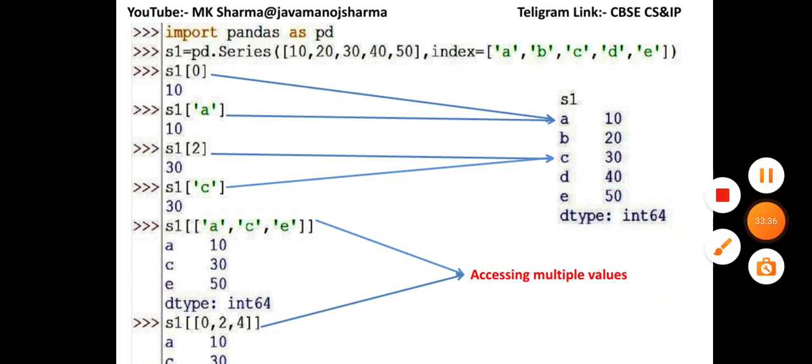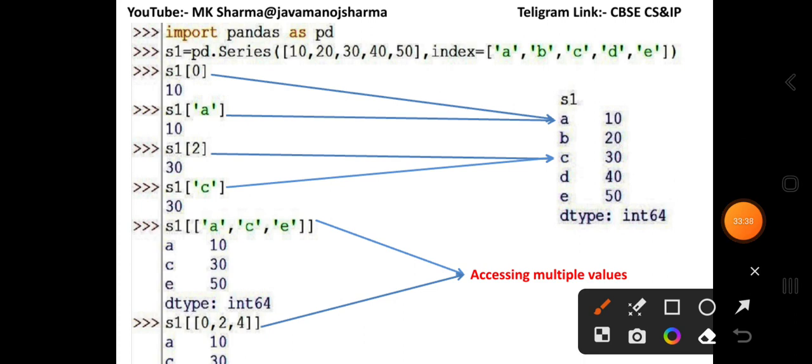Here you can check it. Series object S1 square bracket 0 will access value 10. S1 square bracket index A, here is the index A, the value is 10. Both access value 10.